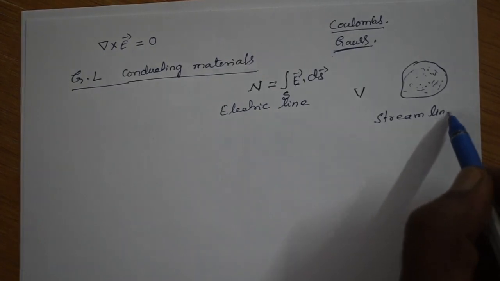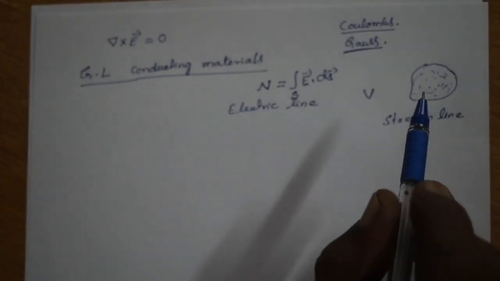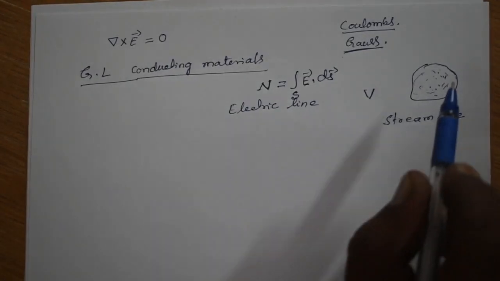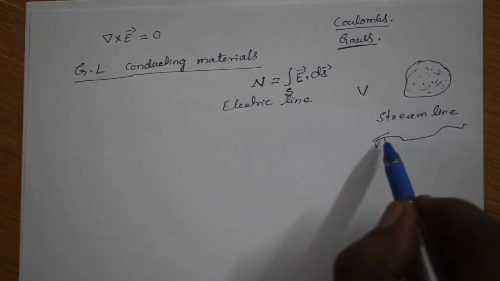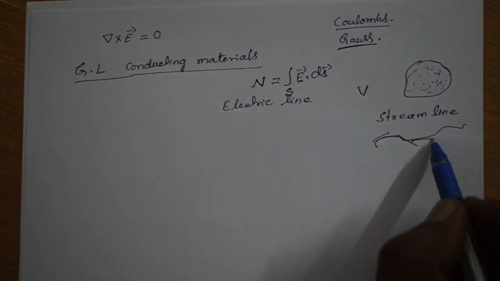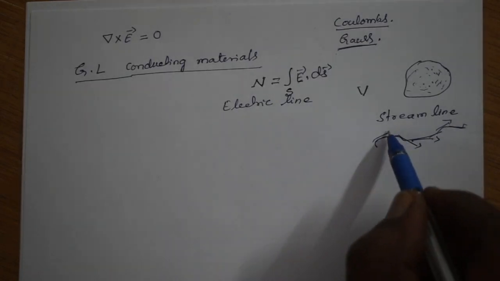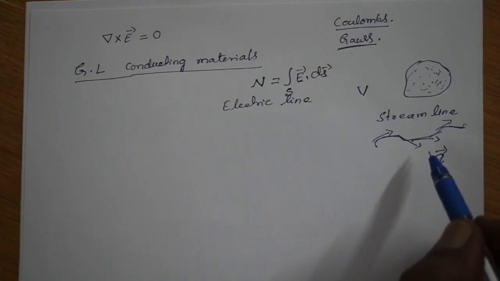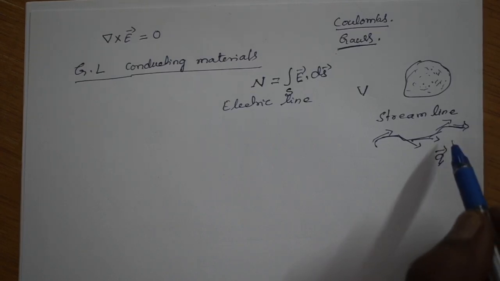Streamline means it's a line drawn in the fluid such that the tangents to it at each and every point will be in the direction of velocity, because this is concerned with the velocity and fluid.